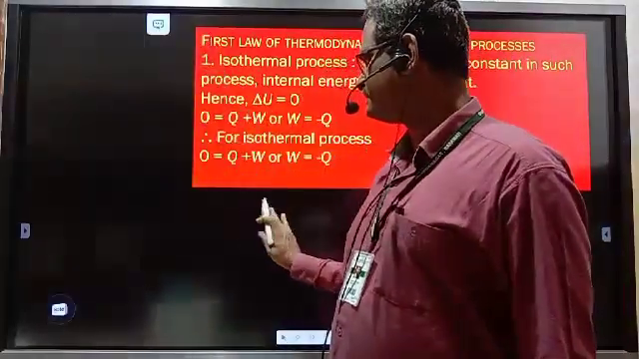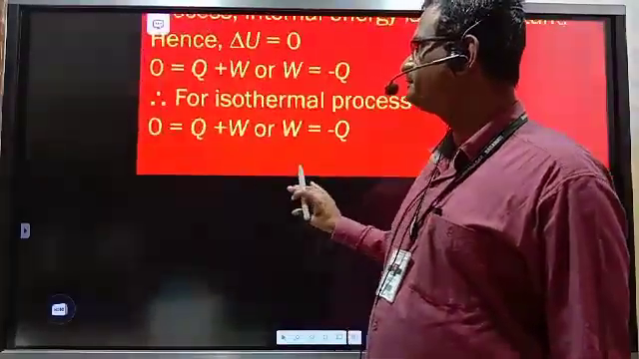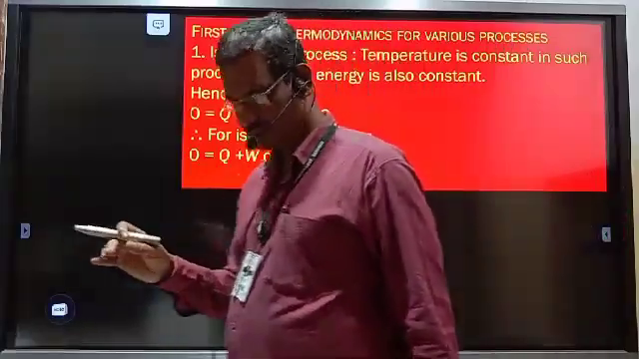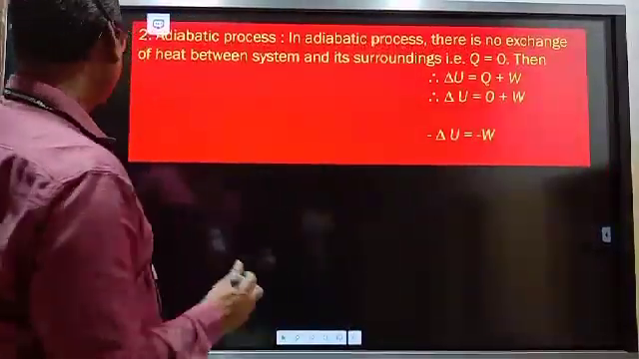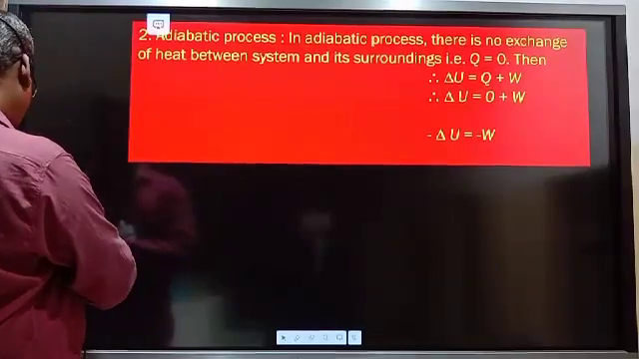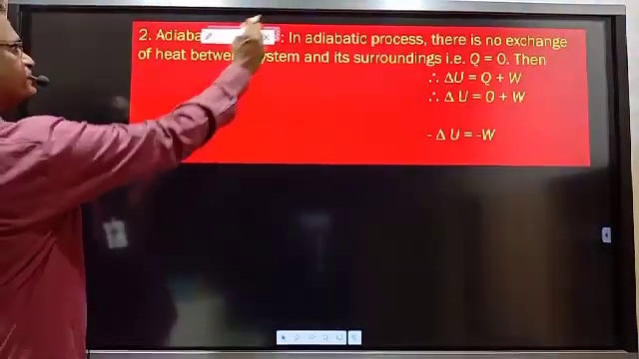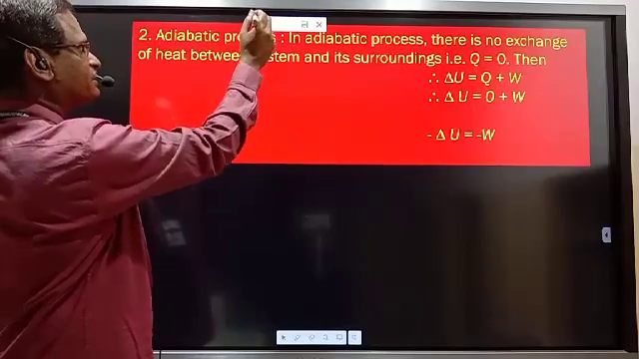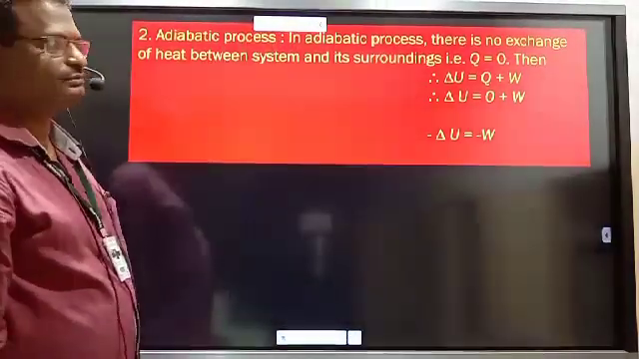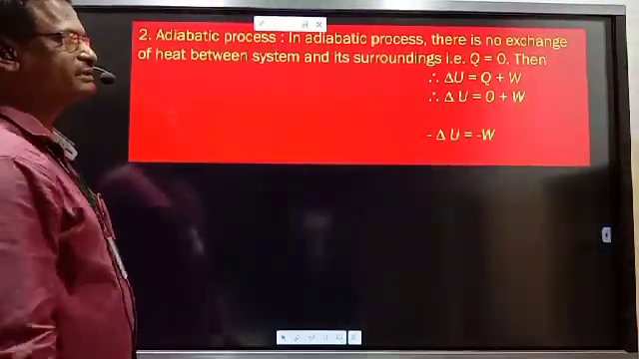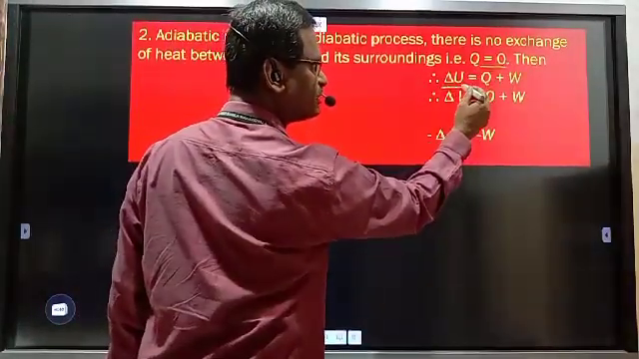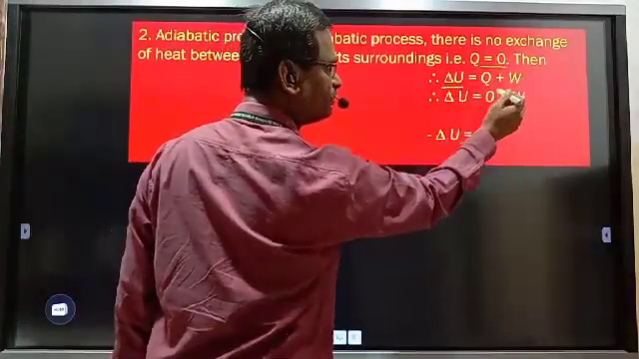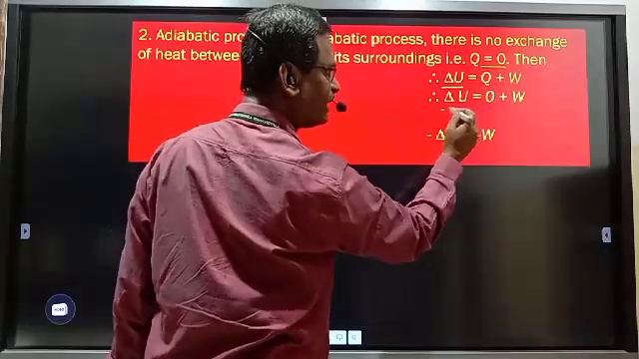Now the second process. Here we have completed the first one. Now see the second process, adiabatic process. We know adiabatic processes are the processes which are carried out at constant heat. Heat is constant, means Q is equal to 0. This is the equation for first law, delta U is equal to Q plus W. Q is 0. So what is the part remaining?